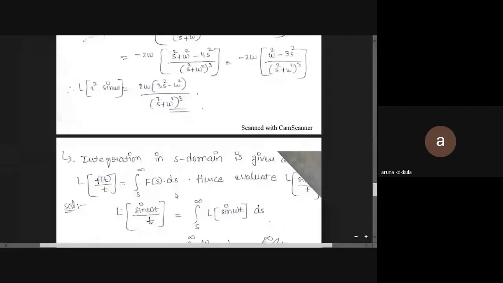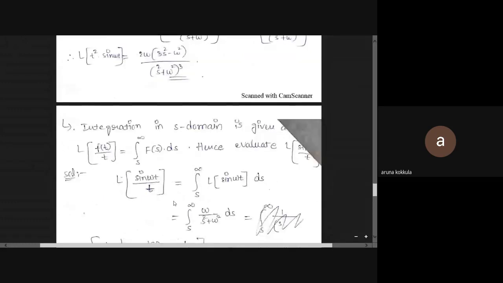Similarly, the next problem is f of t by t is equal to the integral from s to infinity of F of s ds, sine omega t by t. It's an integration in s domain.